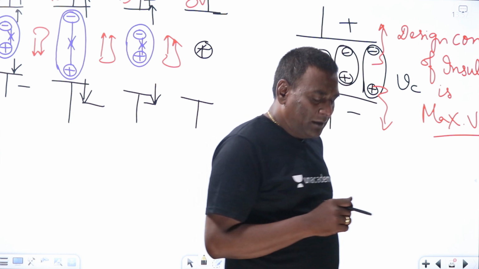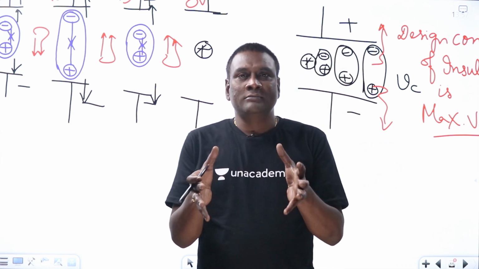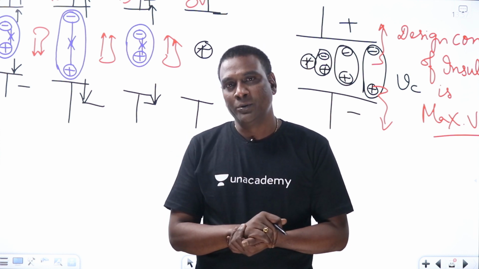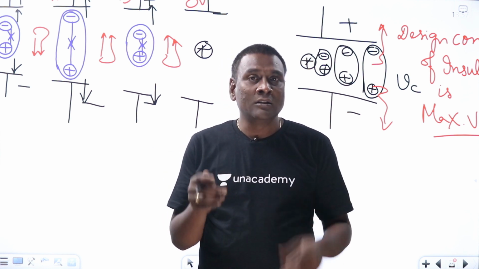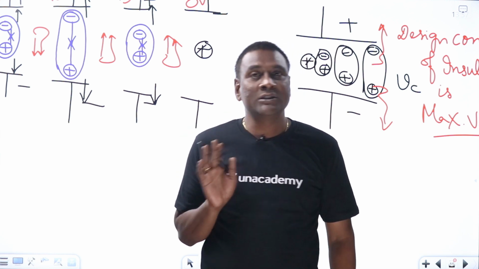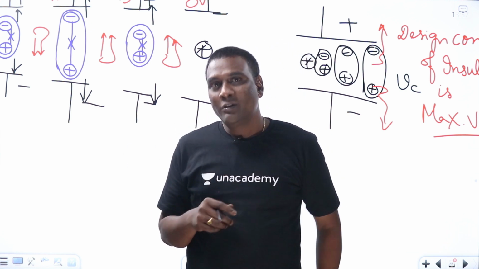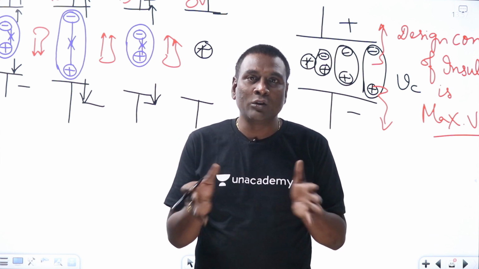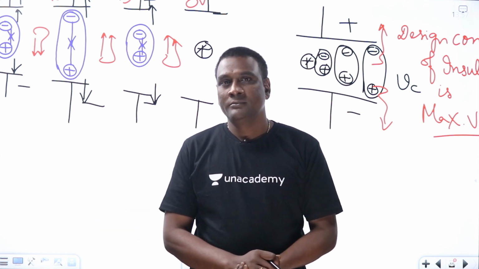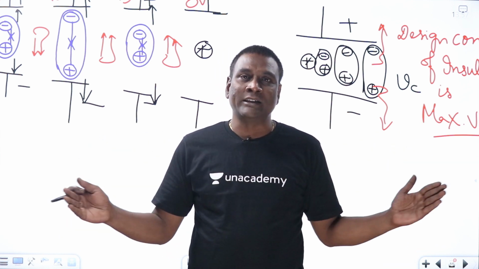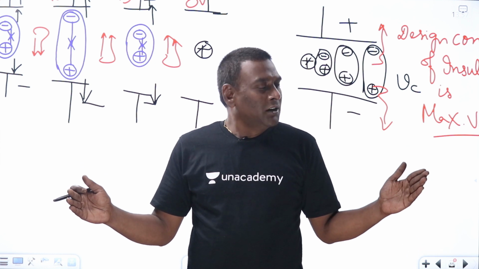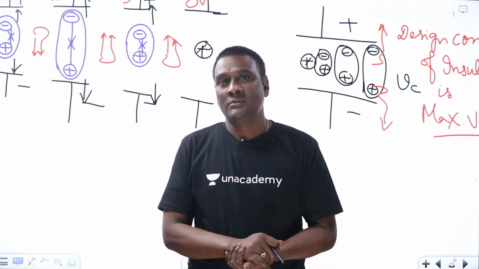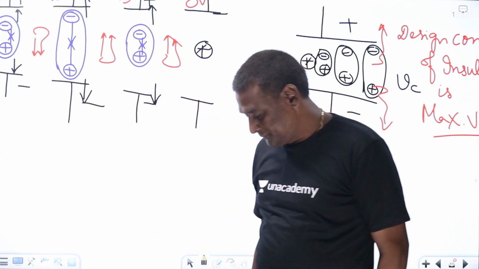Now, for example, my machine is designed for 230 volts RMS. If I design the machine insulation for root 2 into 230, will it be sufficient? No, it will not be like that. For example, the lifetime of this particular machine is 20 years. In 20 years, at only one instant of time, maybe the maximum voltage is 1000 volts.